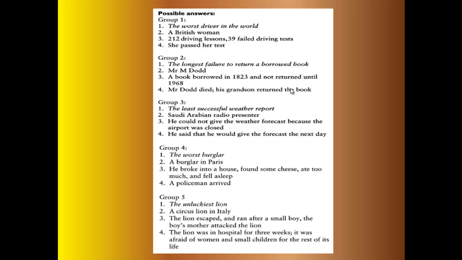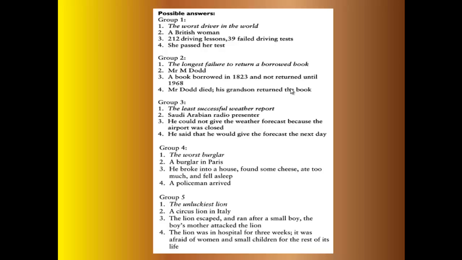Now the third group. What's the title of the story? The title is The Least Successful Weather Report. Who or what's the story about? It's about a Saudi Arabian radio presenter. What are the main details? The presenter could not give the forecast because the airport was closed. And what happened in the end? He said that he would give the forecast the next day.